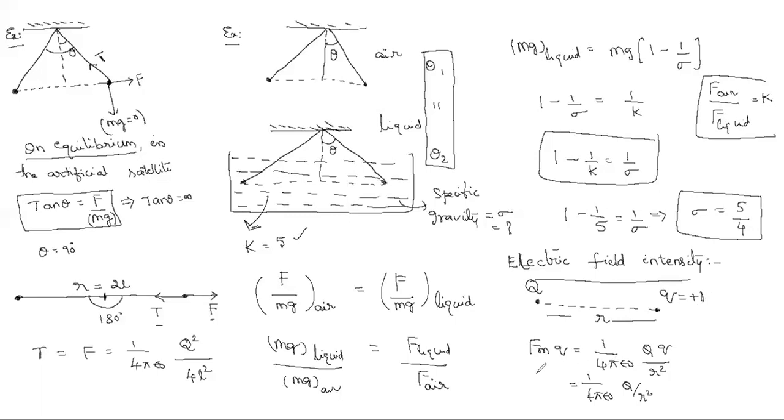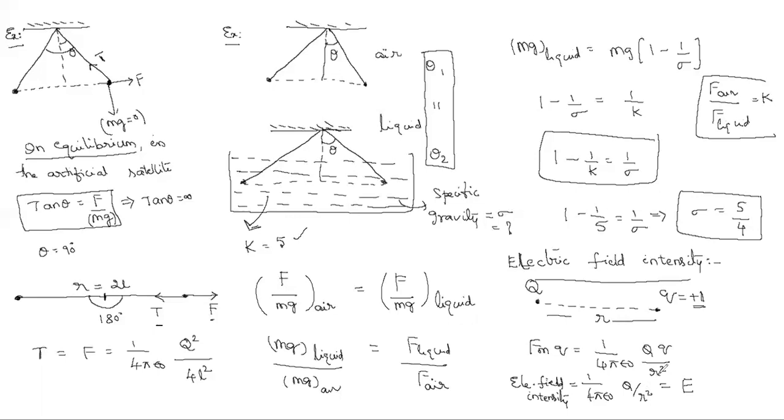That force, whatever you found on unit positive charge, is called electric field intensity. So the electric field intensity is also a force, but force on unit positive charge. This is represented by the letter capital E.